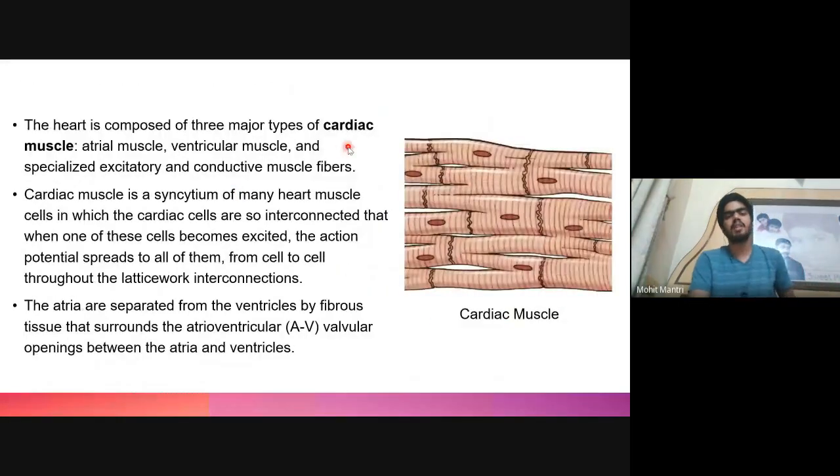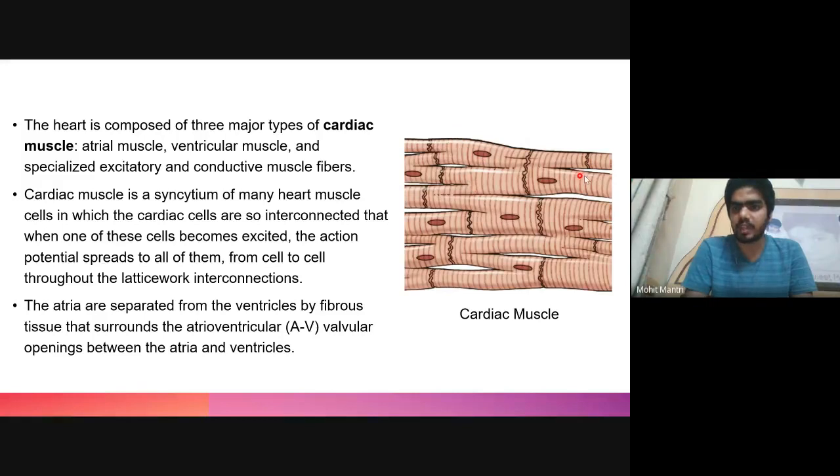So the heart is made up of cardiac muscles, and there are three major kinds of cardiac muscle. One is known as atrial muscle, the other is ventricular muscle, and the third is conductive muscle fiber, which is responsible for the conduction of the heart. So the cardiac muscle is a syncytium of many heart muscle cells, in which cardiac cells are interconnected. So these are cardiac cells. These are interconnected to each other and highly branched, and these regions are known as intercalated discs, which are the cell membranes of both the cardiac muscles.